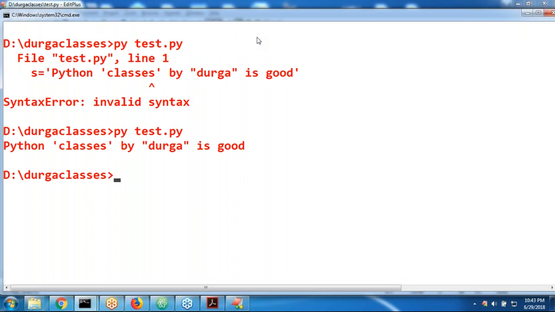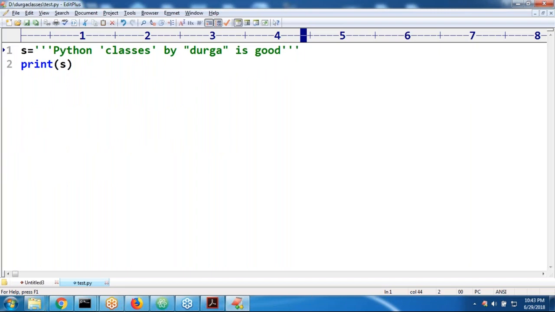Any doubt? Yeah, Lakshmi, multi-line comments: in general, we never use these triple quotes. It is not going to work every time also. That's why ignore that. Even for multiple lines, we have to use them as a symbol only. Up to this, is it clear? Any doubt? Okay, that's all.